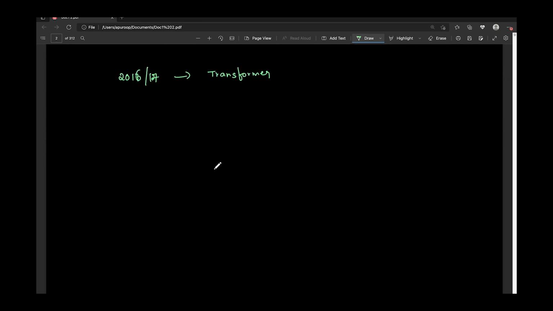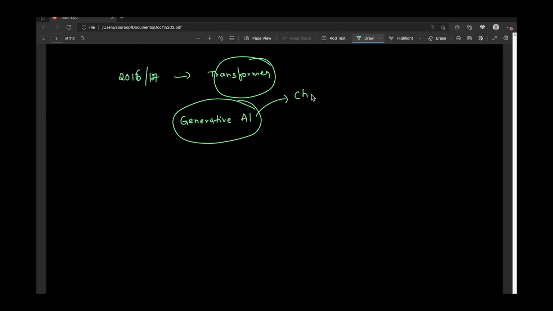So now whatever you guys are saying, like ChatGPT and all those, the internal architecture is some modification to this transformer. After 2016, the current era is on generative AI. So you might be thinking, what is this generative AI? In generative AI, we can think of ChatGPT.